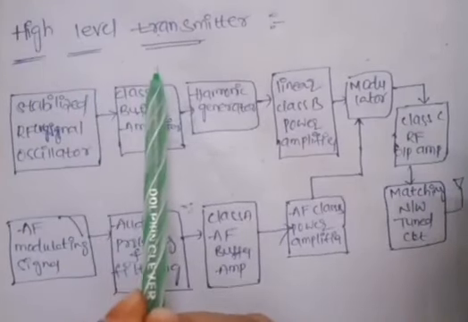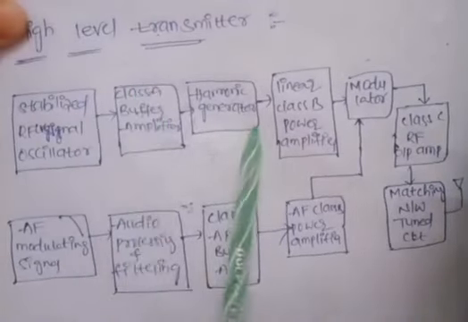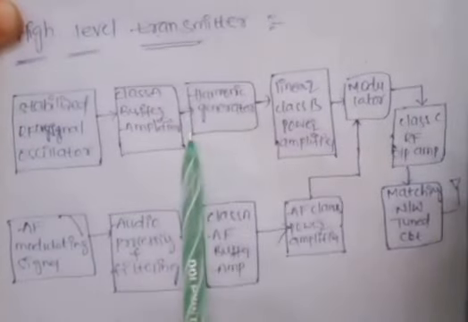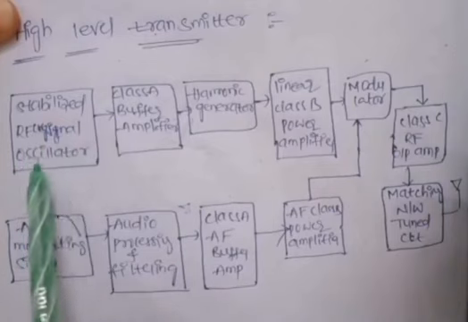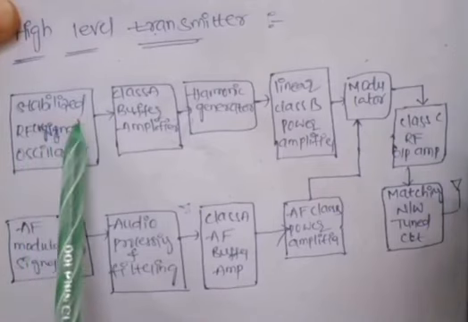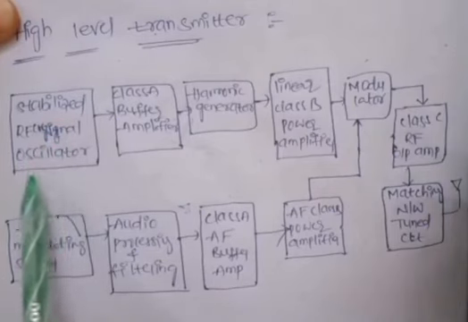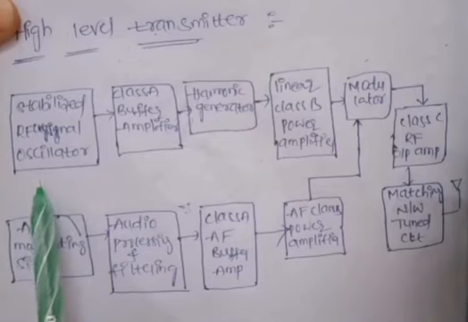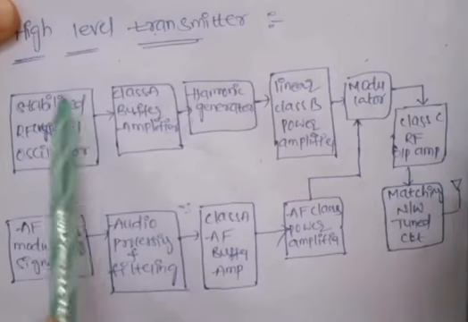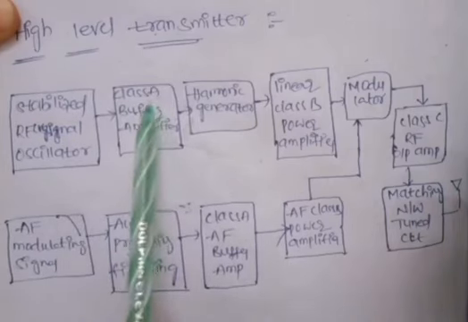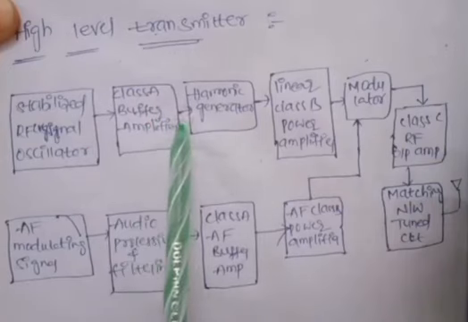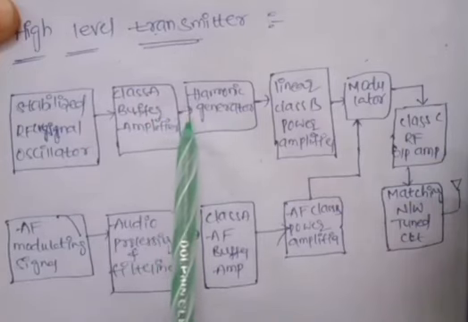the high level transmitter. Here is the block diagram of the high level transmitter. The first block is the stabilized RF crystal oscillator. The stabilized RF crystal oscillator generates a stable low carrier frequency. That signal passes through the class A buffer amplifier. This class A buffer amplifier provides high output impedance.